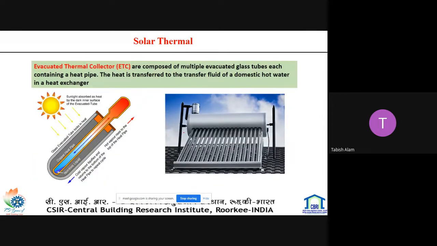The first one that is commercialized is the evacuated tube collector. Evacuated tube collectors are composed of multiple evacuated glass tubes containing a heat pipe. The heat is transferred to the transfer fluid of a domestic hot water system in a heat exchanger. The tube is evacuated, and the advantage of this vacuum is to reduce heat loss to the environment. So maximum energy is transferred to the heat transfer fluid. So this is the photograph.